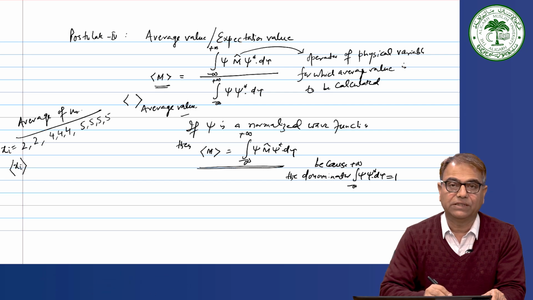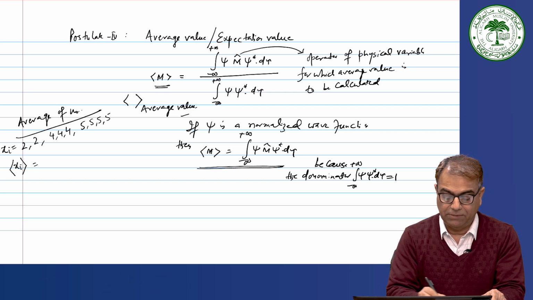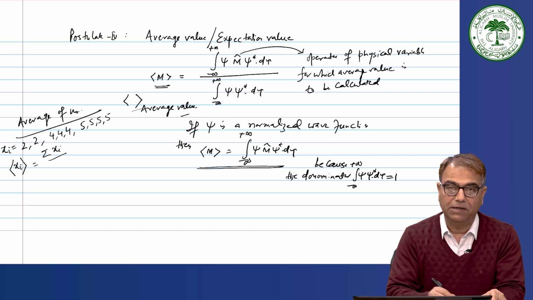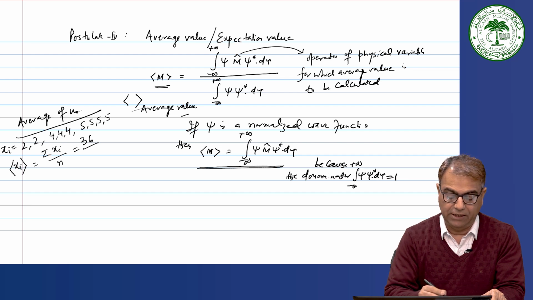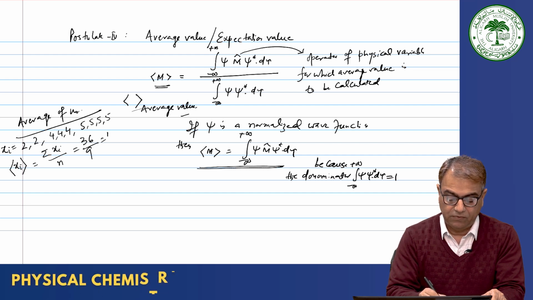Then the average of xi is what? You sum it up, so the summation of all xi divided by the number of values you have. What will be the summation? 2 plus 2, 4, and then 12, and then 20, so 36. And how many numbers do you have? 1, 2, 3, 4, 5, 6, 7, 8, 9. So, it will be 4.